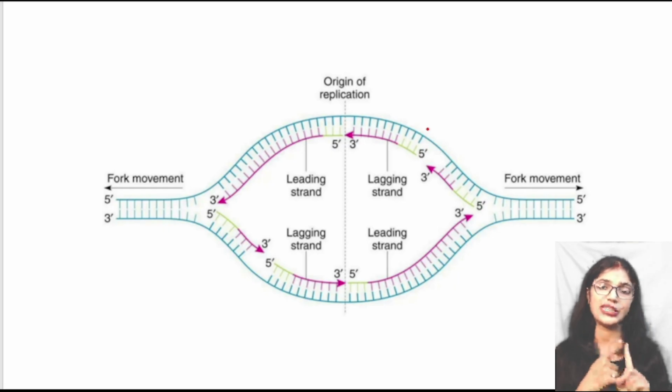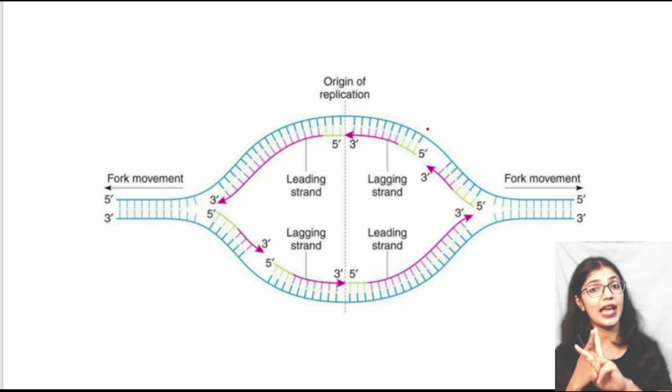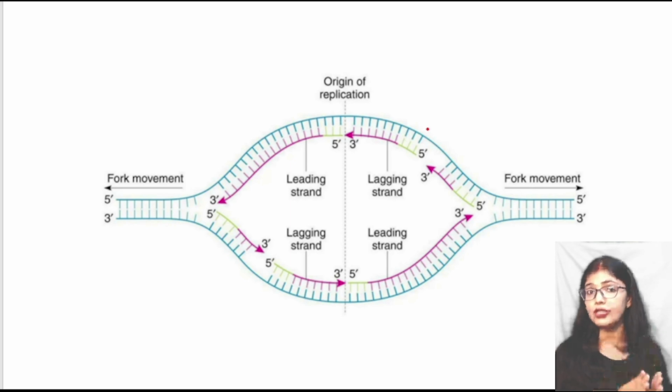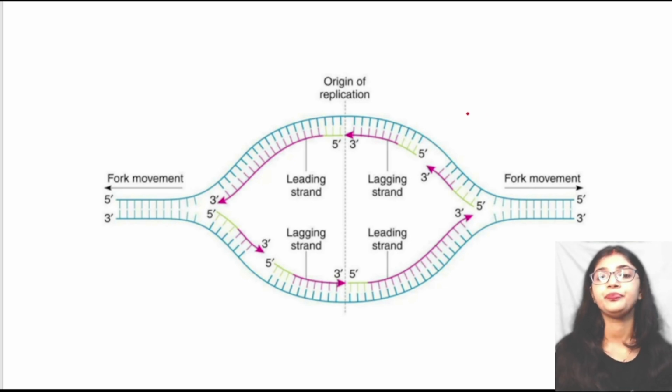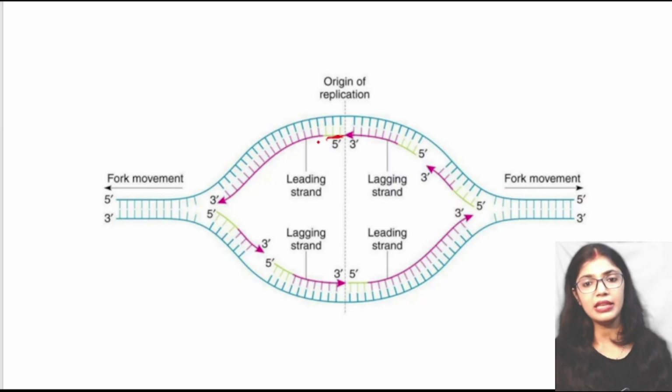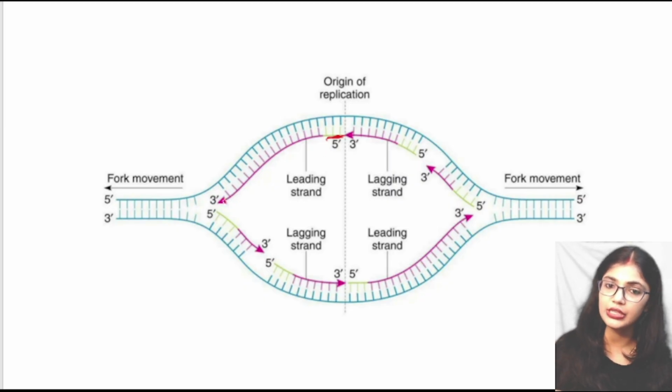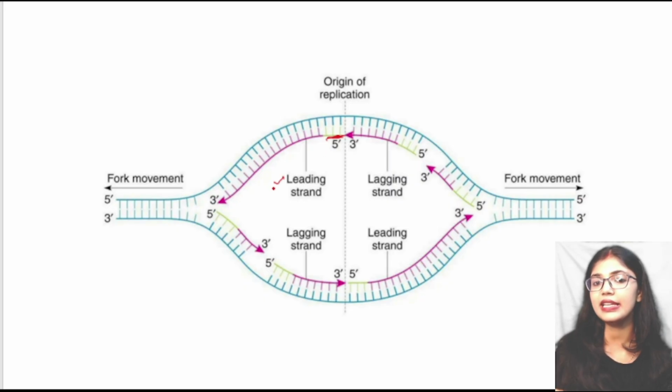One strand is known as the leading strand, the other as the lagging strand. Now let us see what the leading strand and the lagging strand are. When only one primer is formed by primase and there is continuous synthesis of the strand, it is known as the leading strand.